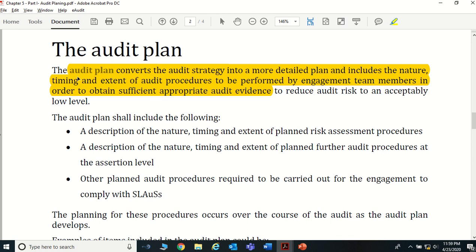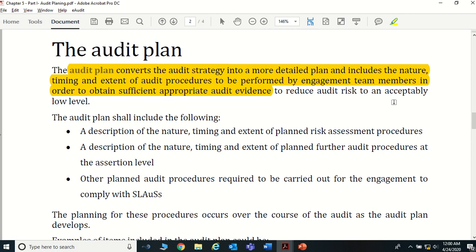So in the audit plan, you convert your audit strategy into a more detailed plan and include the nature, time and extent of the audit procedures to be performed by engagement team members to obtain sufficient and appropriate audit evidence. Why? You want to reduce the audit risk. What is audit risk?